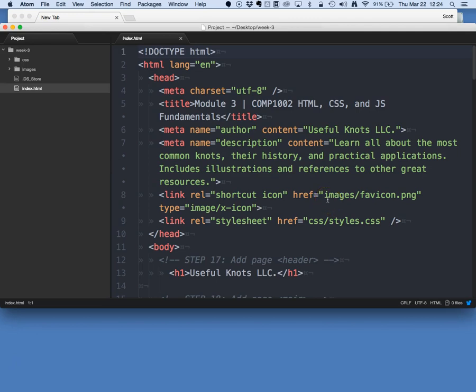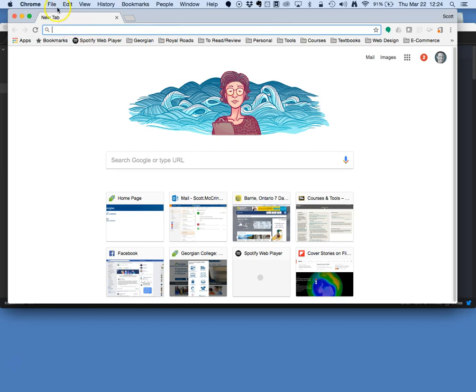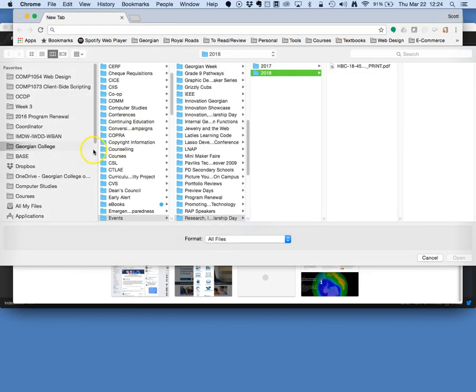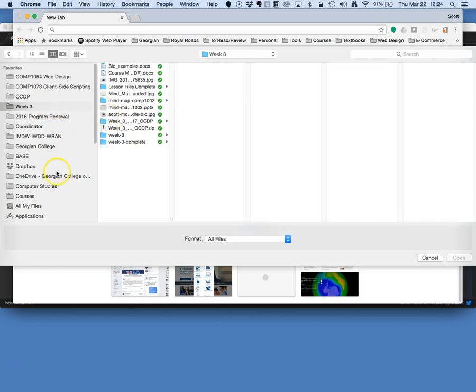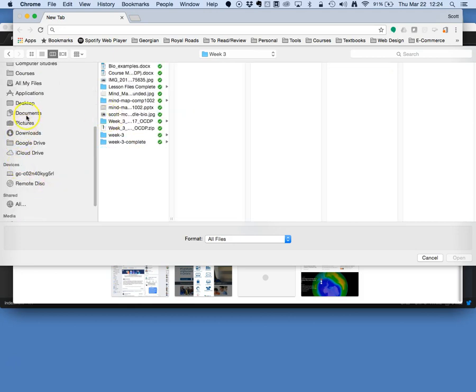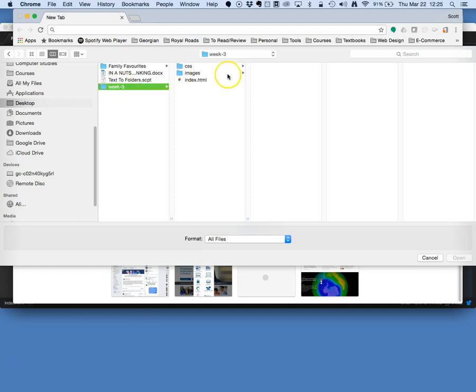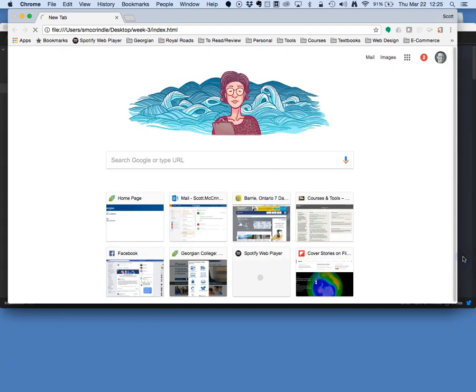So we're going to continue on here with our discussion about formatting text and documents and the HTML document. Also, we'll open up the same HTML file in our browser on the desktop.